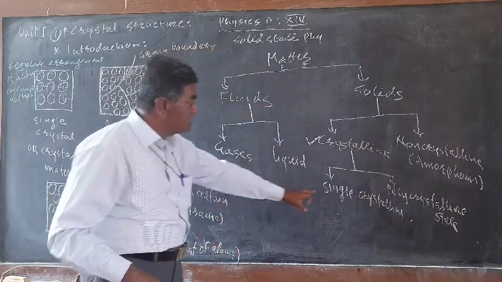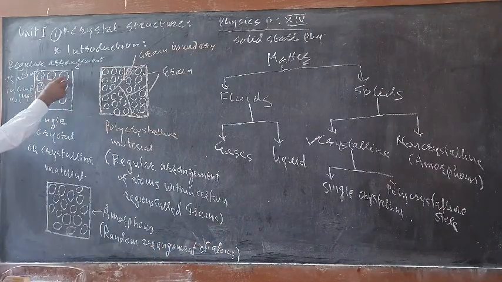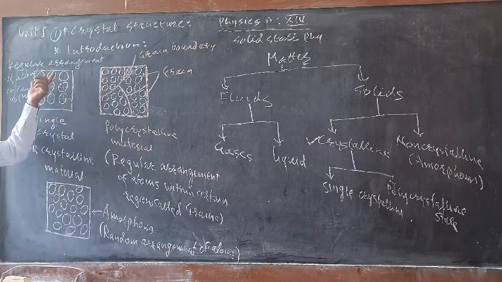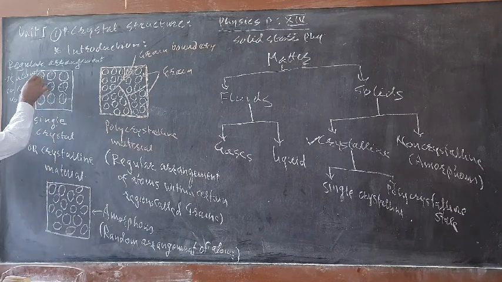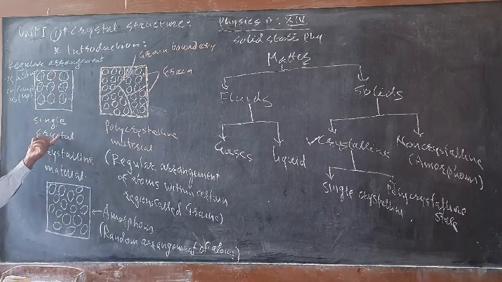In a single crystal, the arrangement of atoms, ions or molecules is very perfectly regular. There are no defects here, so we get a very regular pattern. Then it is called a single crystal.